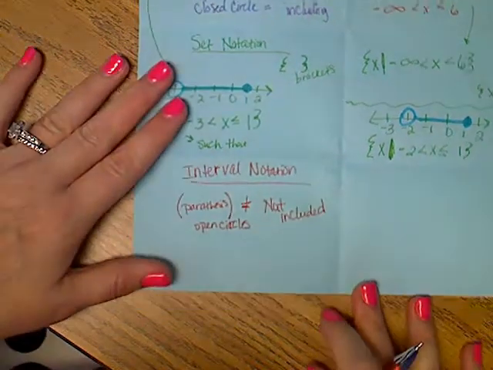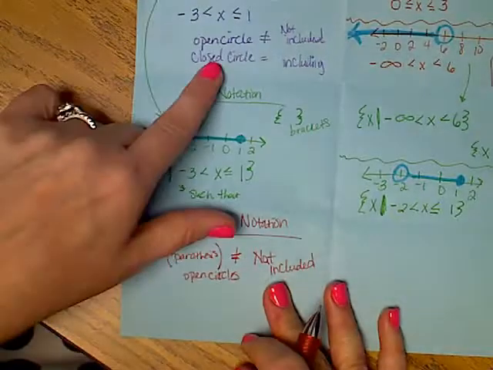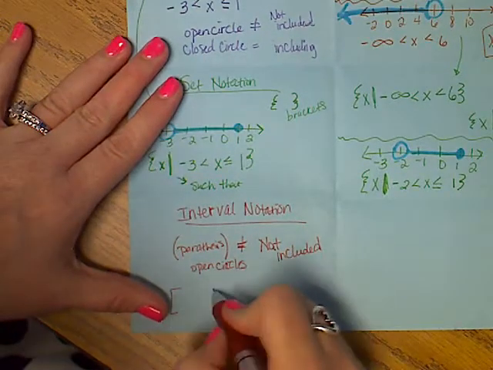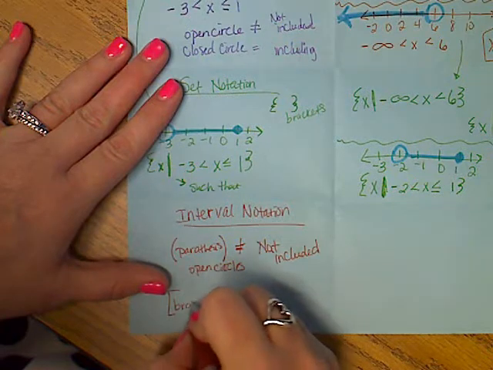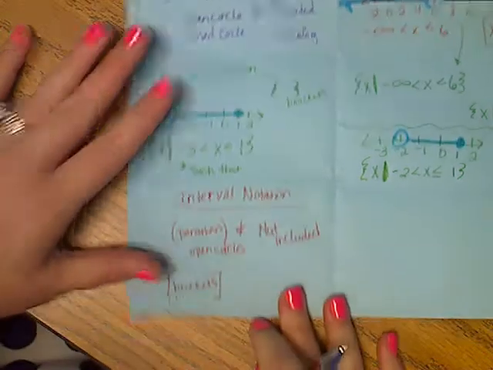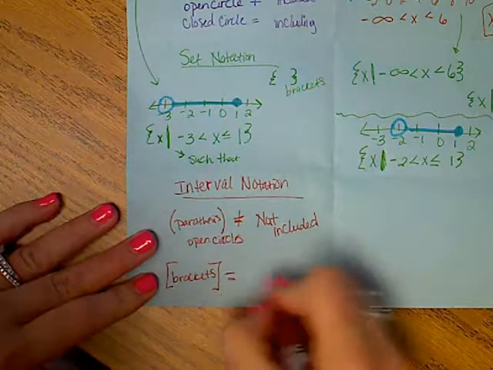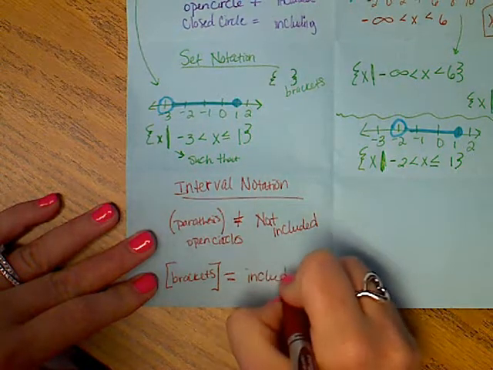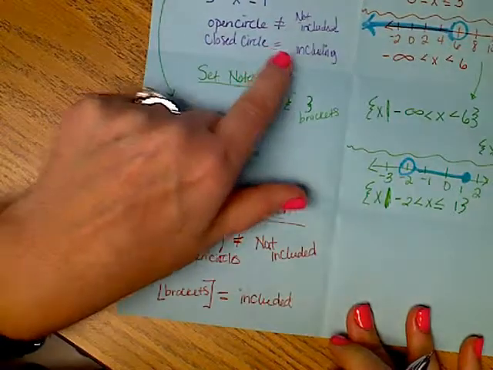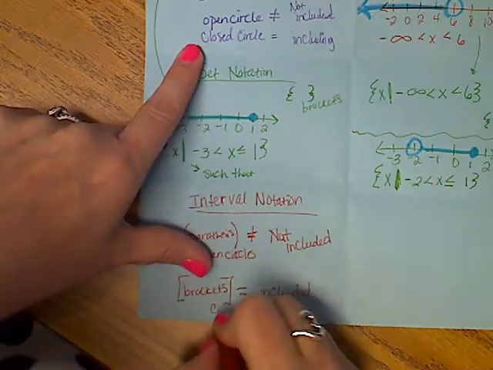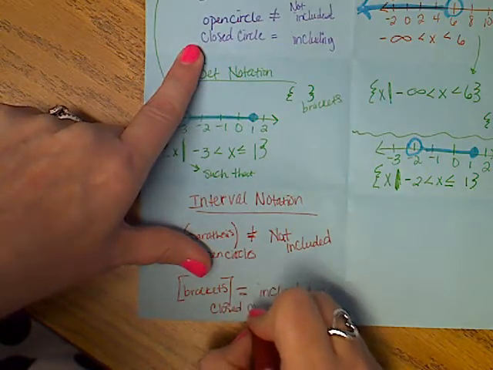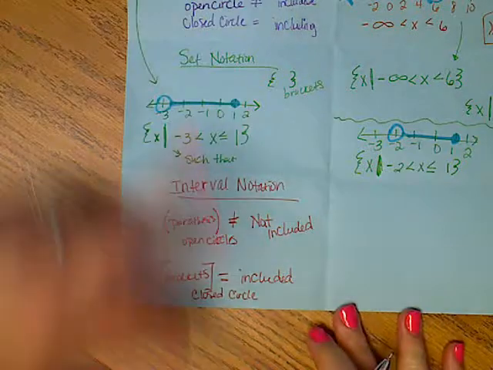Okay? Now, what about when we have a closed circle? What are we going to use? We're going to use brackets. And they're not hard to draw for me, thankfully. So we've got brackets, which means equals, which means included. So we're including when we have a closed circle. Okay? Those are the things you have to remember.